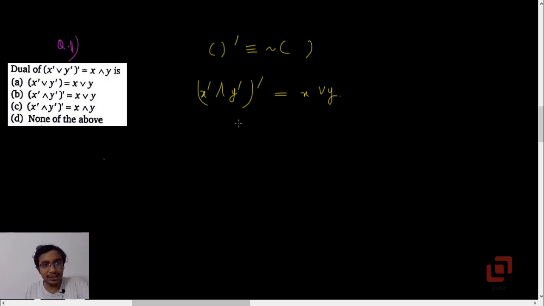So this is basically De Morgan's law, and C is not right because it has x and y, and A is not right because they have not changed this disjunction. It should have been conjunction, so it is (x prime and y prime) prime equal to x or y, option B, correct.